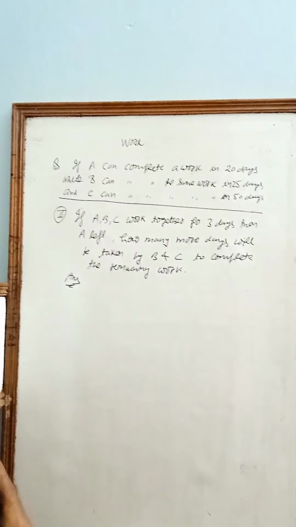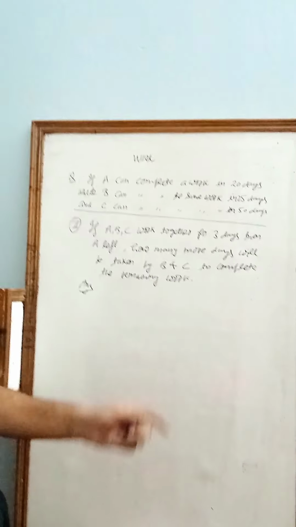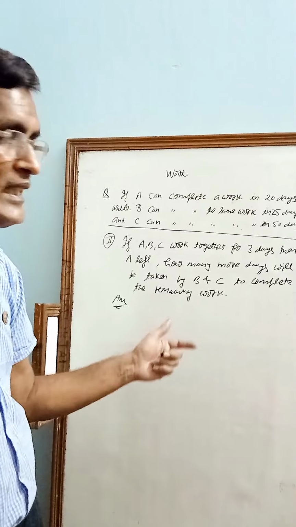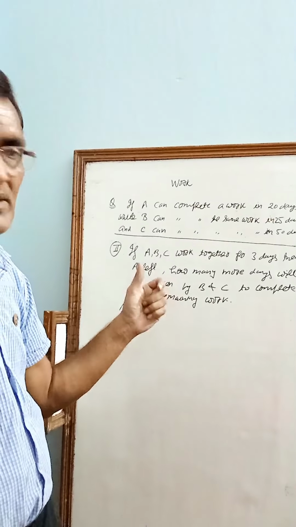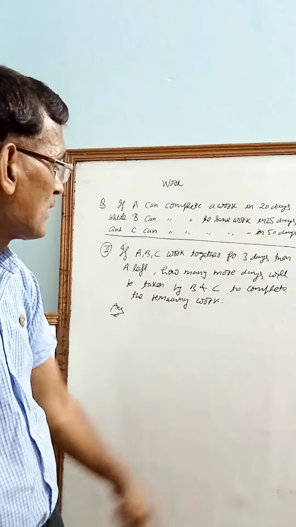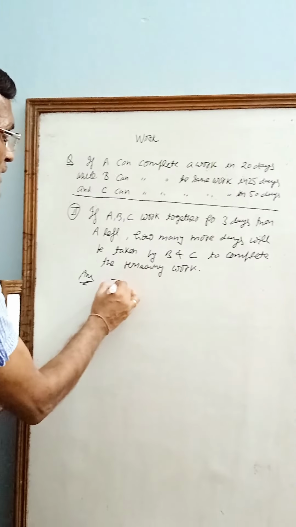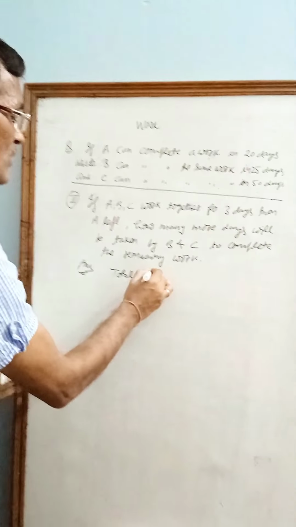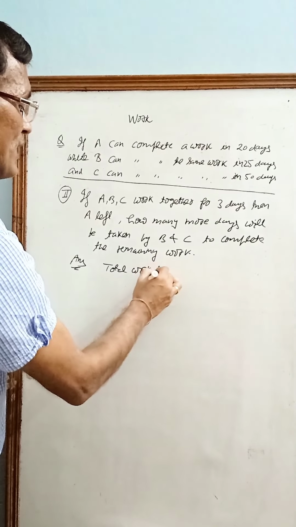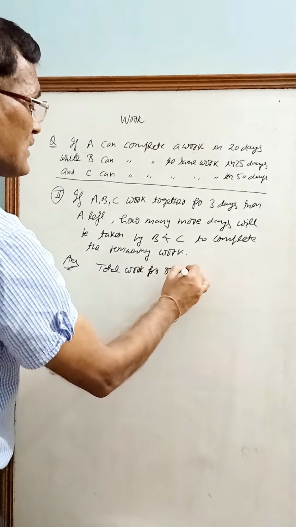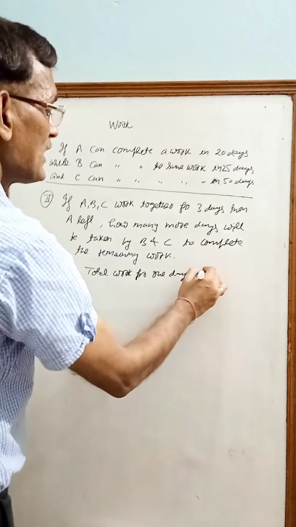In the previous part, we have calculated that A, B and C combined work 11% in 1 day, means total work for 1 day is 11%.